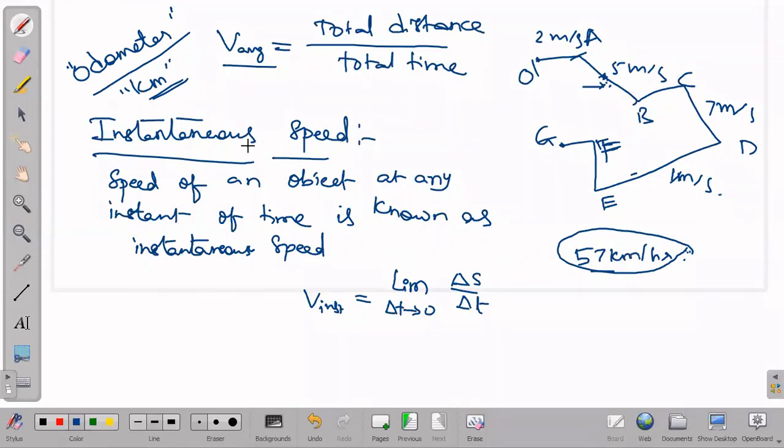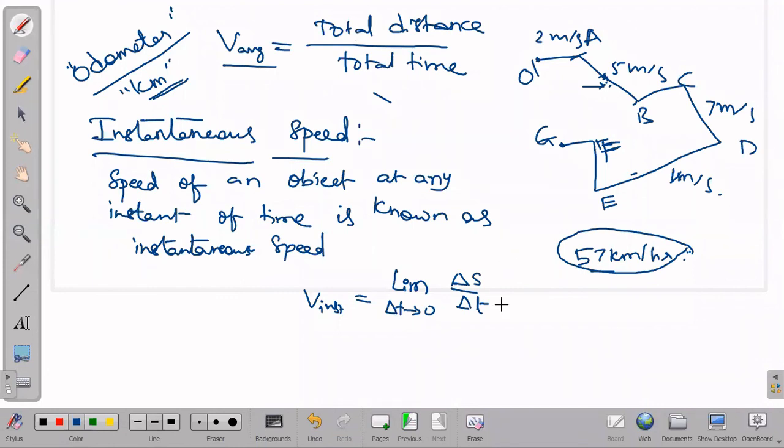It should be noted that it is instantaneous speed, not average speed. We have to mention it specifically. So that is all about instantaneous speed, instantaneous velocity, average speed and average velocity.